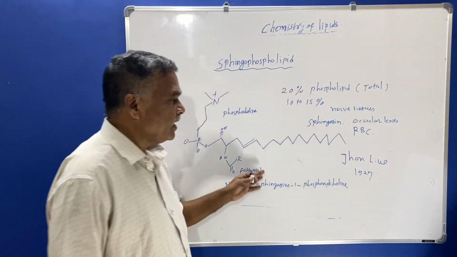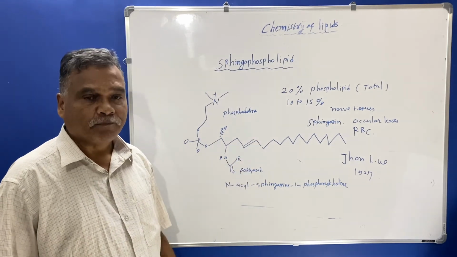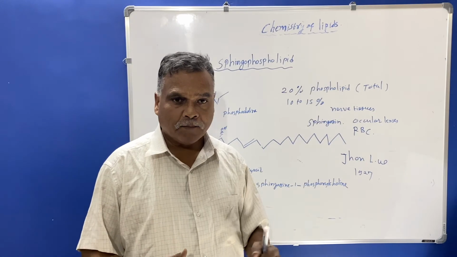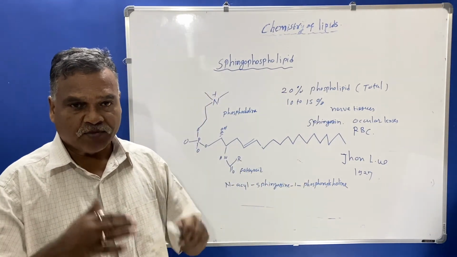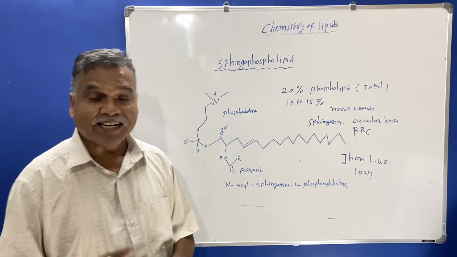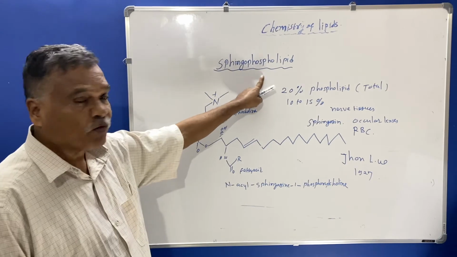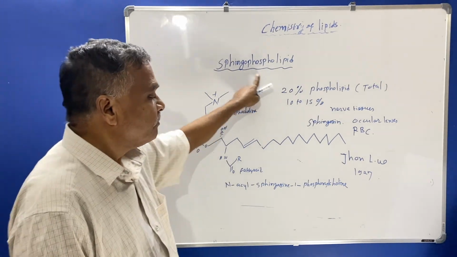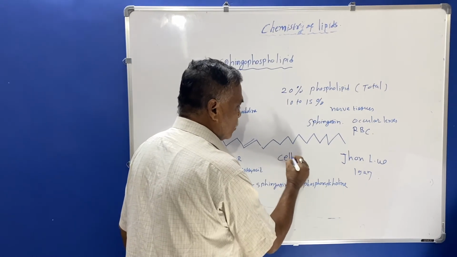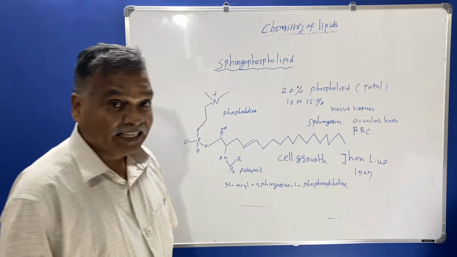If you see the function of this phospholipid, it shows signaling, which means signals are given by the receptors from outside of the cell towards the inside of the cell. So signaling is one of the important functions carried out by this sphingophospholipid. Another function is that it is important for cell growth and differentiation.